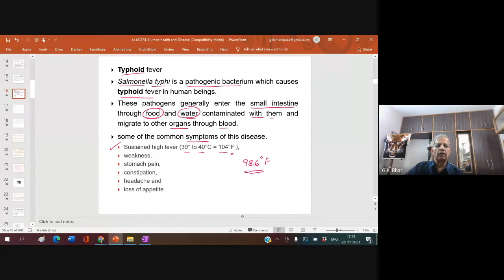So, the other symptoms are weakness, stomachache, constipation. What do you mean by constipation? What do you mean by constipation, Kanisa? What do you mean by constipation? Blessy.